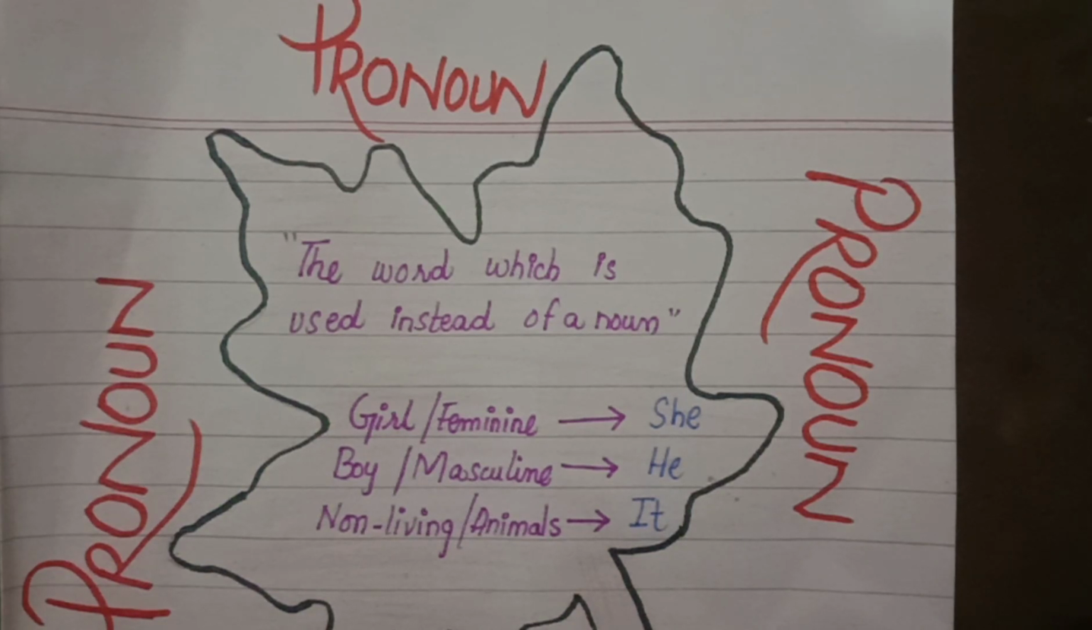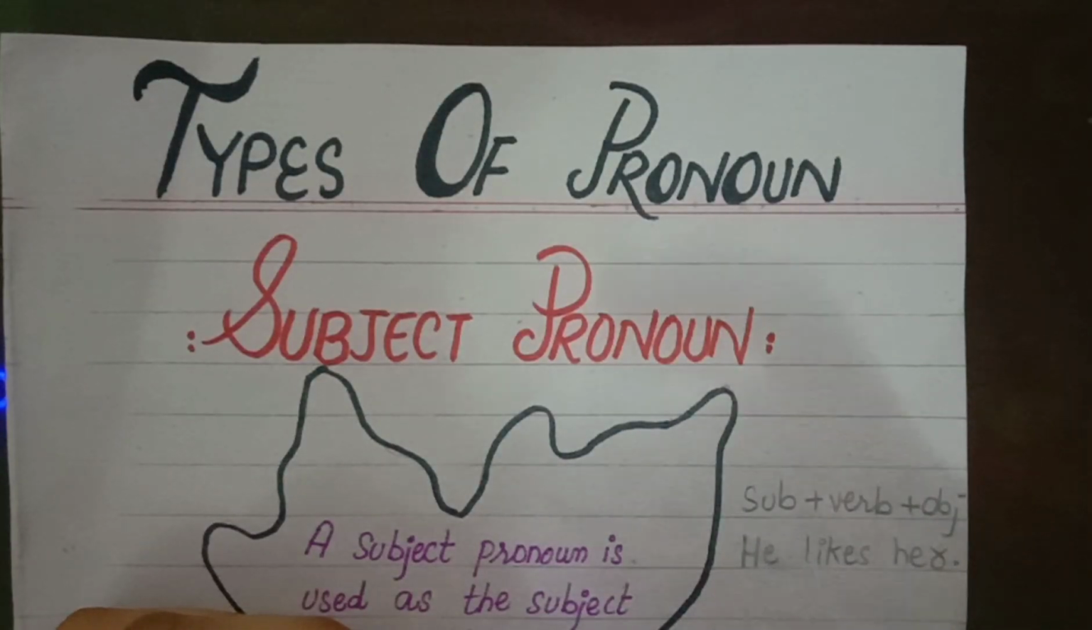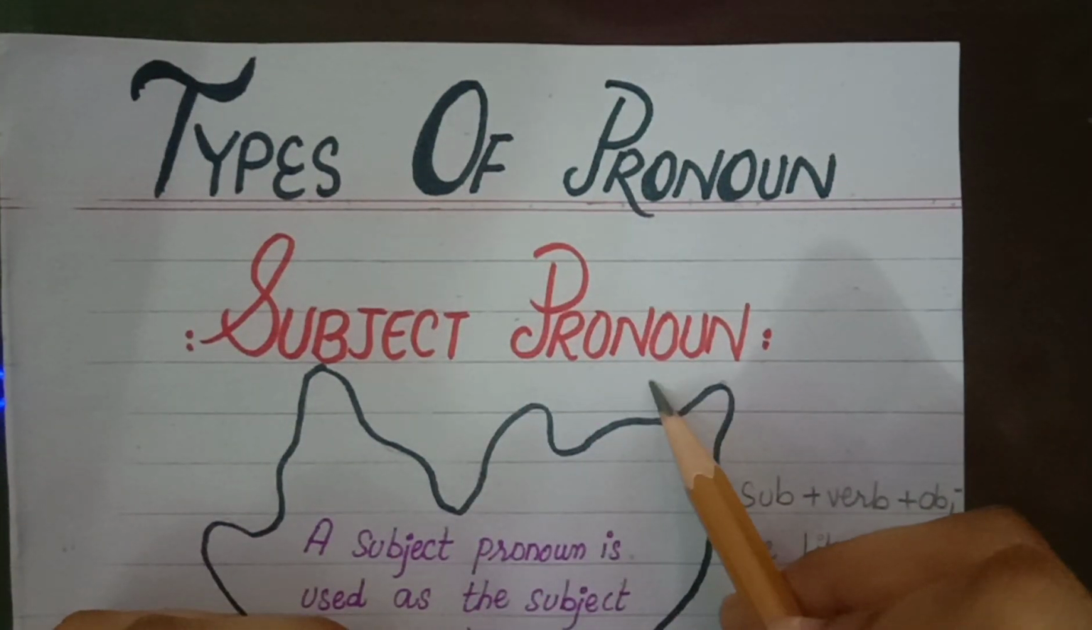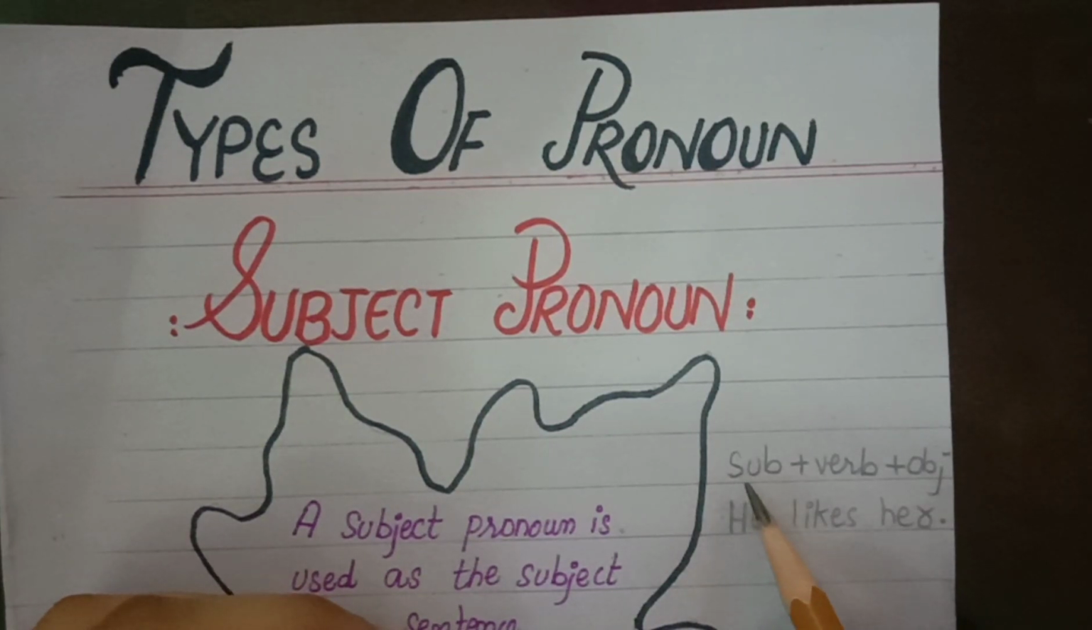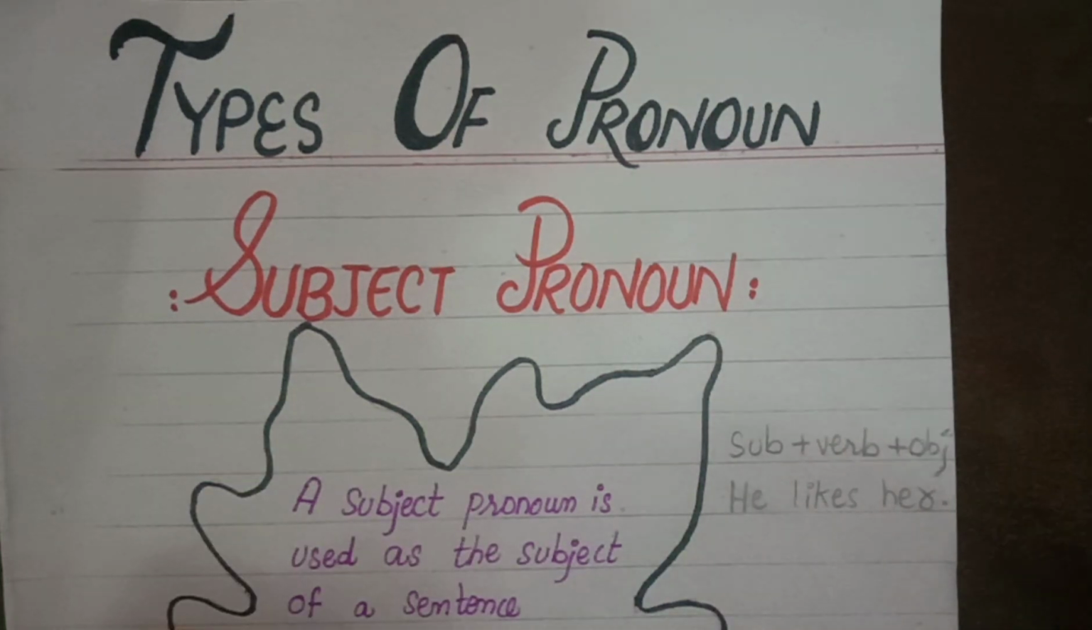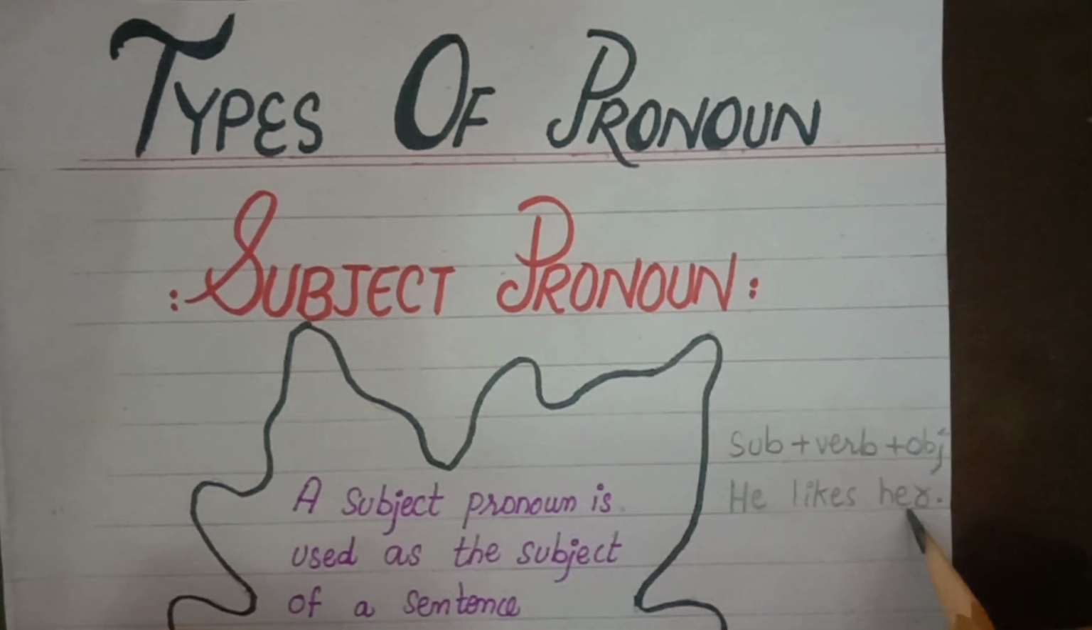We have many different types of pronoun in the grammar world. Let's have a look at different types. The very first type of pronoun is the subject pronoun. You can see the sentence is composed of three main components: subject, verb and object. For example, he likes her.